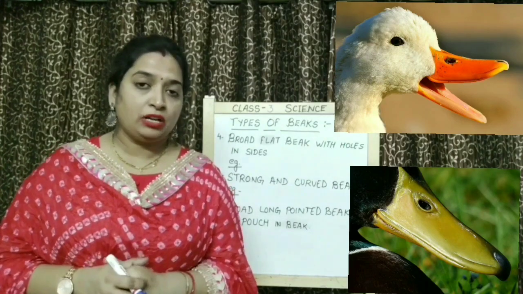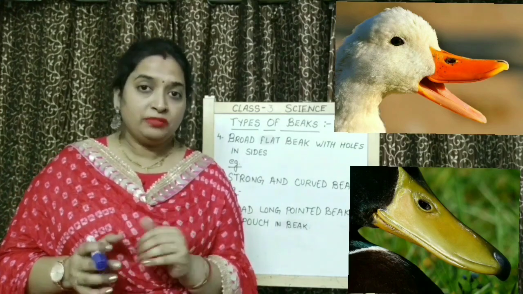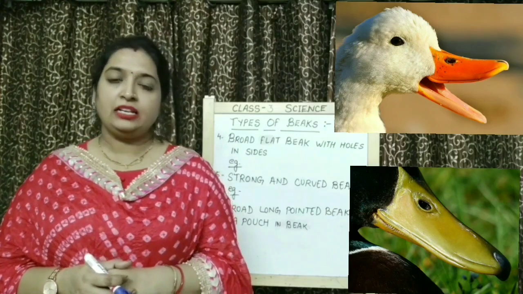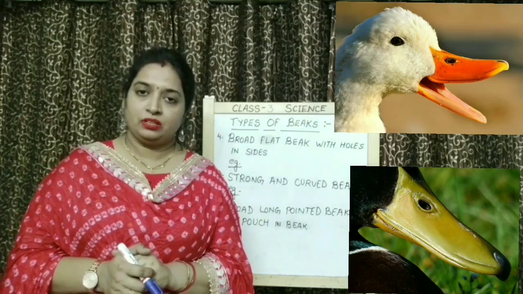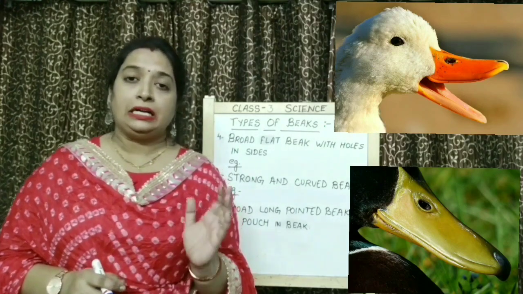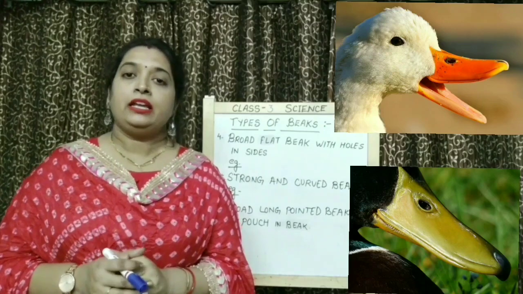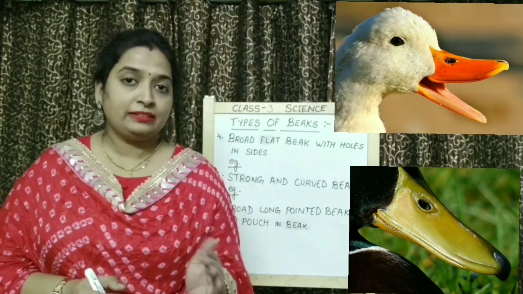In that muddy water, small insects are present, worms are present, and small plants are there. So these are eaten as food by a duck. So children, when a duck feeds on this muddy water, they eat along with the mud, insects, plants and worms.